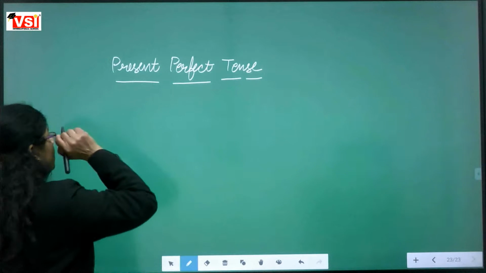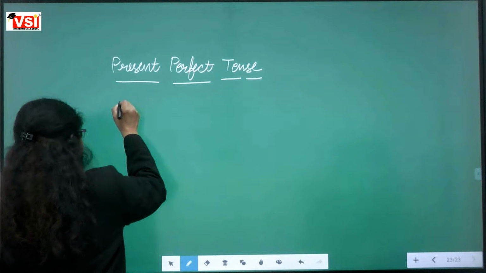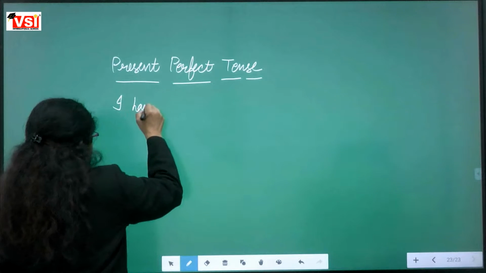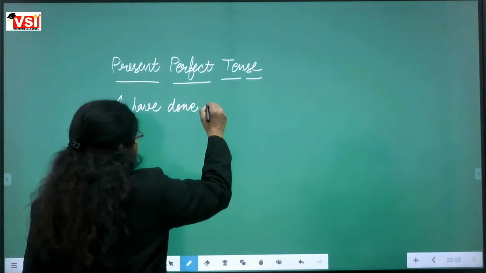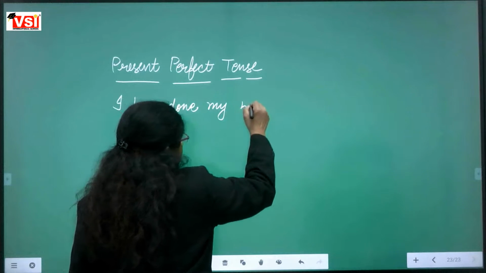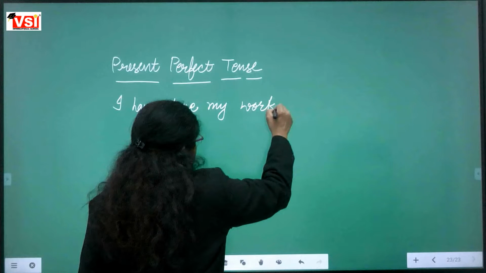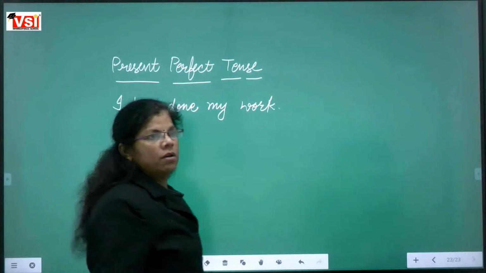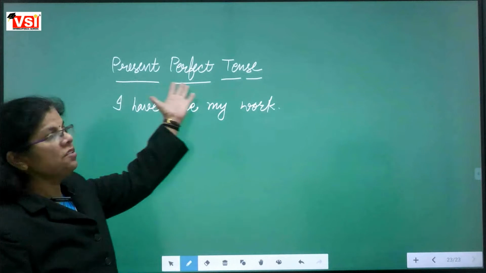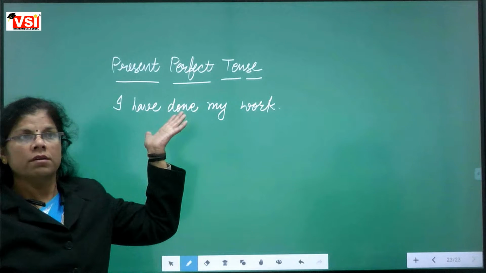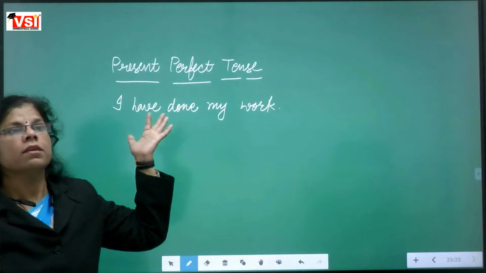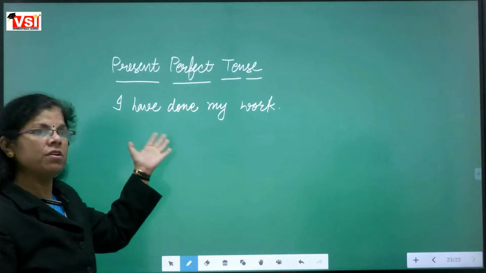So we are writing: I have done my work. Is this a sentence of present perfect tense? Yes, ma'am, this is a sentence of present perfect tense.